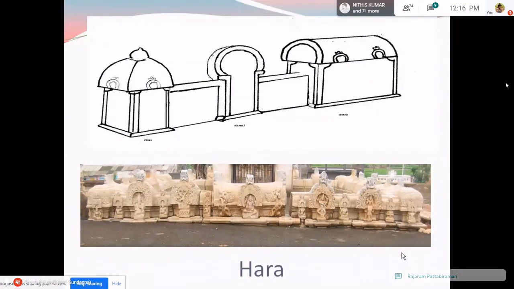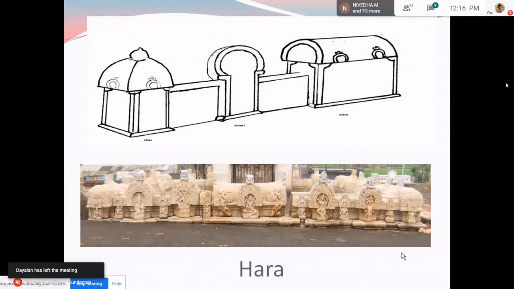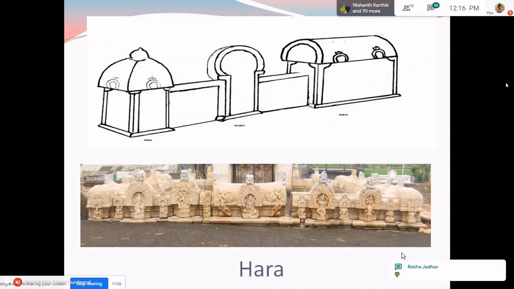It is not a very essential part, but you find it in almost all the Vimanas. Hara actually means a parapet wall, a hand wall which is constructed above the Prastara part. So this actually serves as a support to the Griva Shikara, which is placed above. And why is it called Hara?